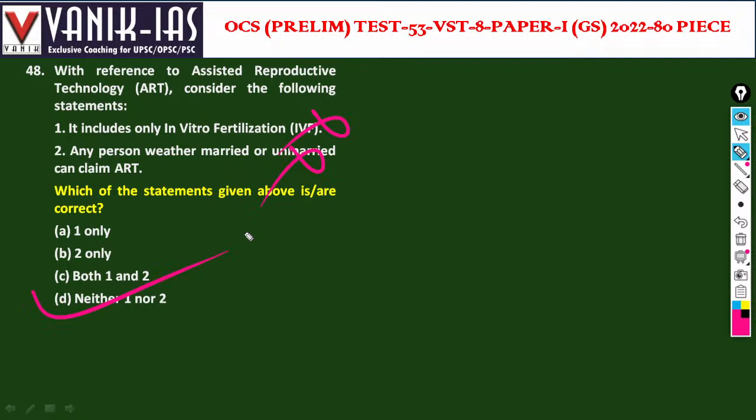Okay. So there are various types of fertilization, that may be in vitro fertilization, that may be gestational surrogacy, that may be donation of sperms, donation of egg, right? These are different methods by which pregnancy can be induced inside a body or in an egg. So that is called ART technology.